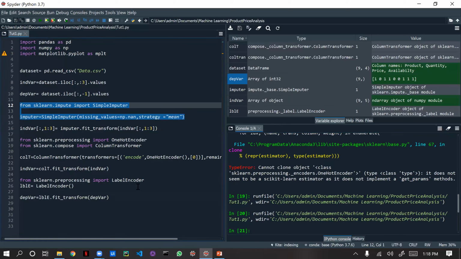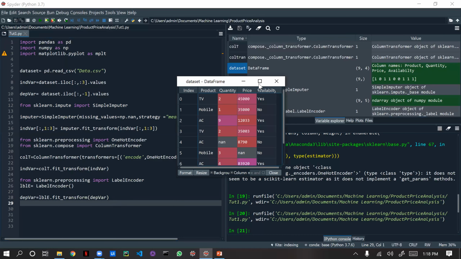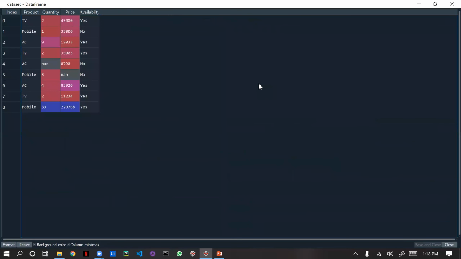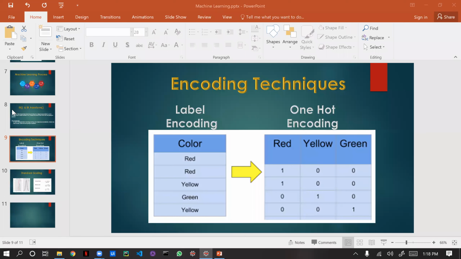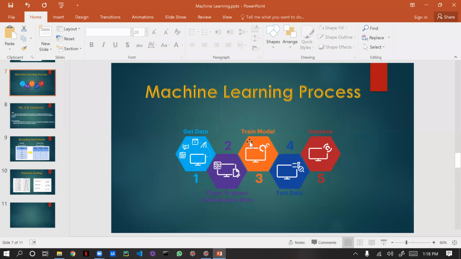Now we are going to train our model. For training the model, how many line items of data do we have in this data set? We have 8 line items. So we are not going to take the entire data in the training. We will be using some 5 data for training and 3 data for testing. I told you about training and testing the model, and I hope you guys know it.